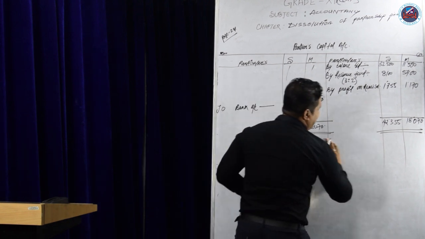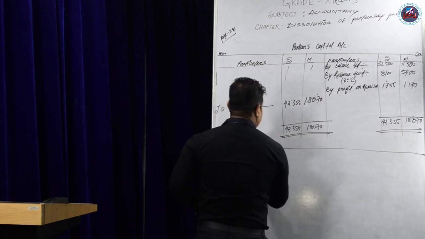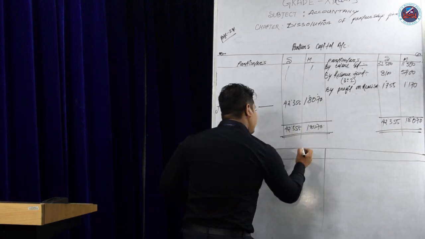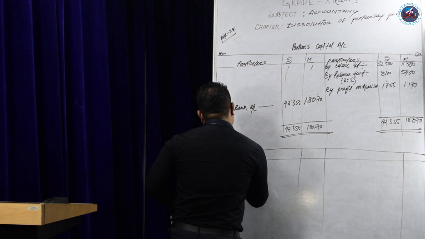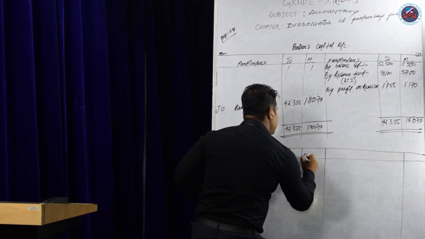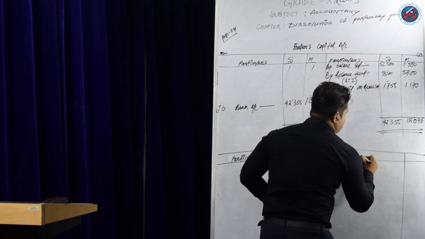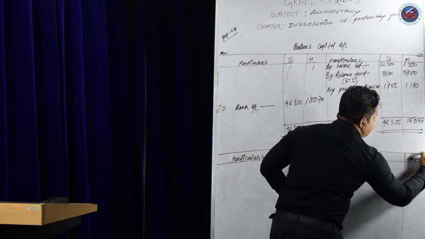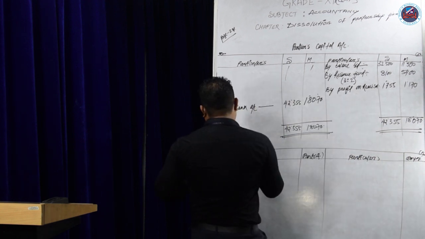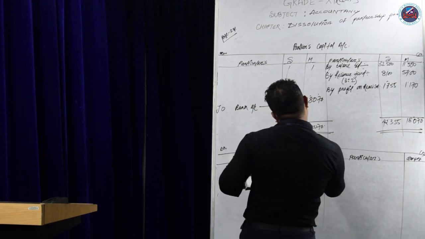Now we'll prepare the bank account or cash account. In the balance sheet cash and bank is given. So we'll write in the heading cash and bank account. Remember that in dissolution of a partnership firm we will not prepare a balance sheet because the firm is dissolved. Write particulars, amount in rupees. Again write particulars, amount in rupees. Write credit, debit. Write cash and bank account.